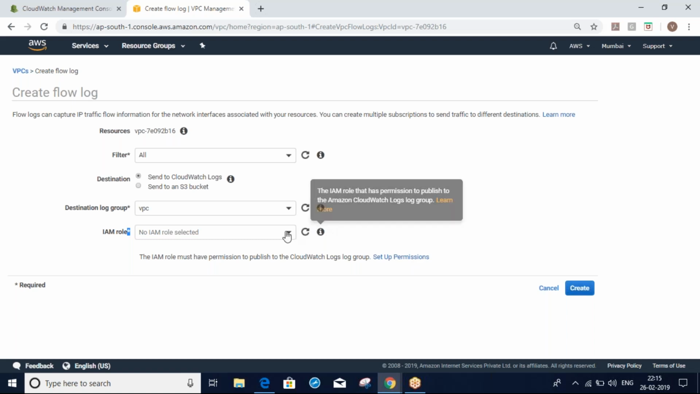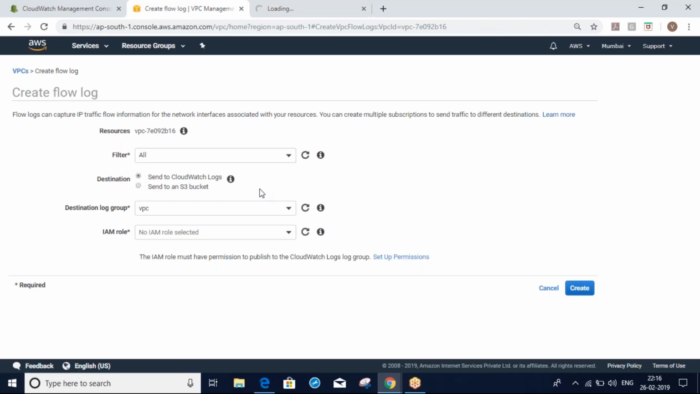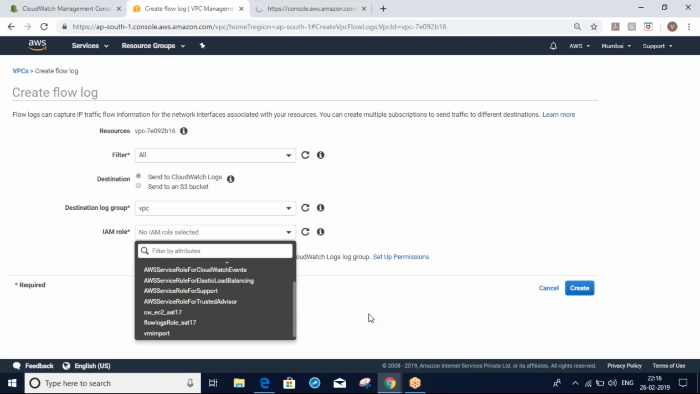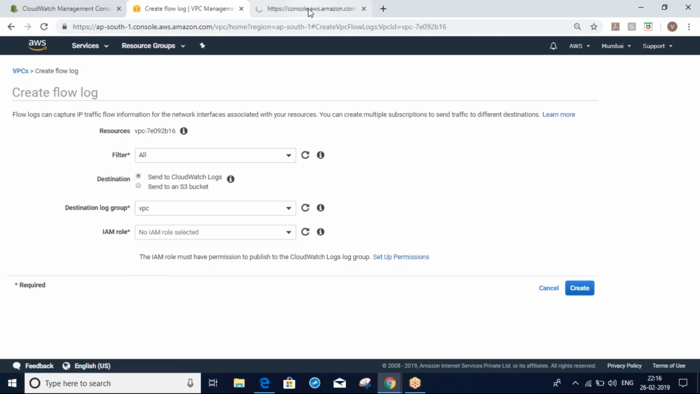Exactly. So okay, if you don't have any existing roles, here you can create a new role. Just click this, and using this you can create it here. Or if you have an existing one, you can use it. Okay, just click this. It will create one role.